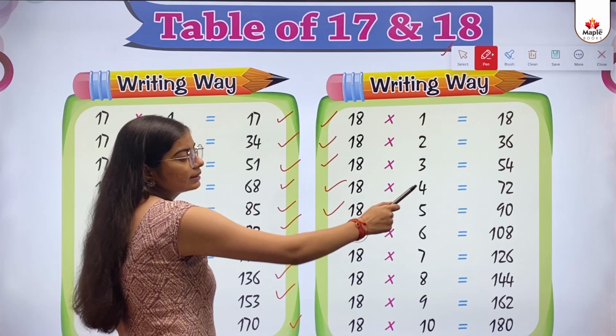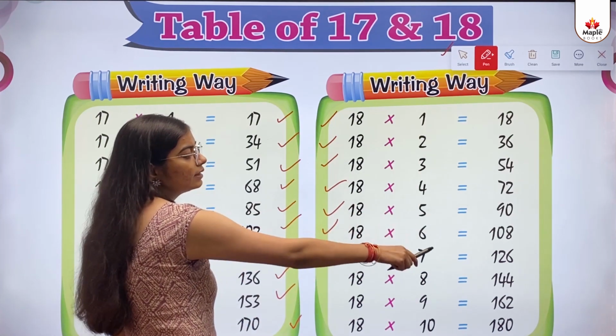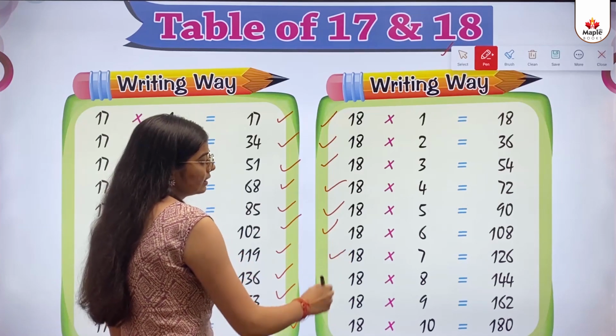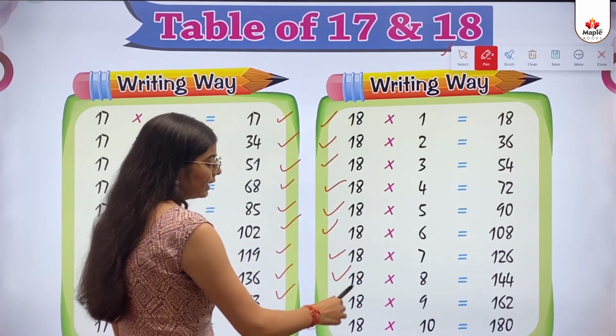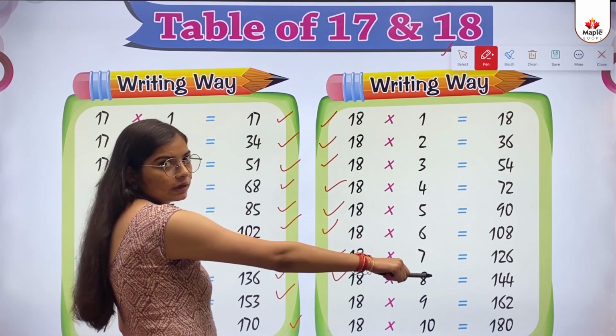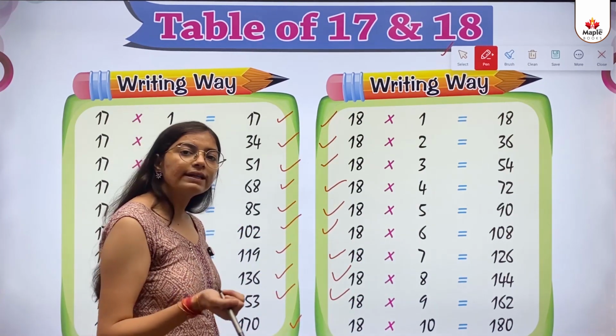18 multiply 6 equals to 108. 18 multiply 7 equals to 126. 18 multiply 8 equals to 144. 18 multiply 9 equals to 162. 18 multiply 10 equals to 180.